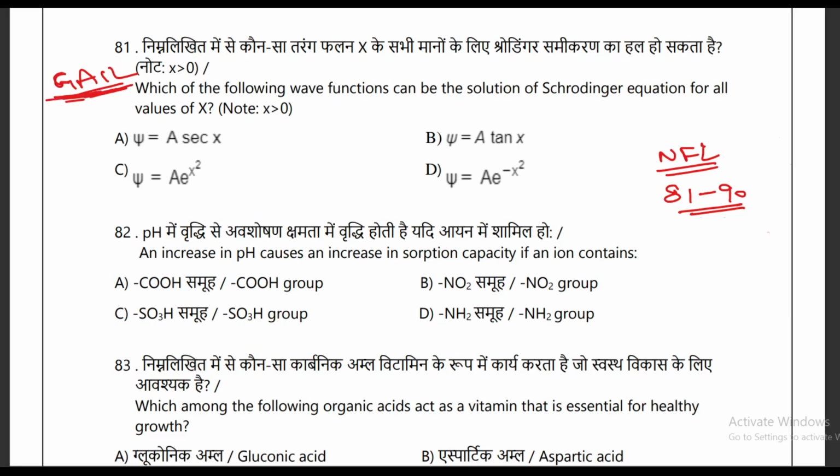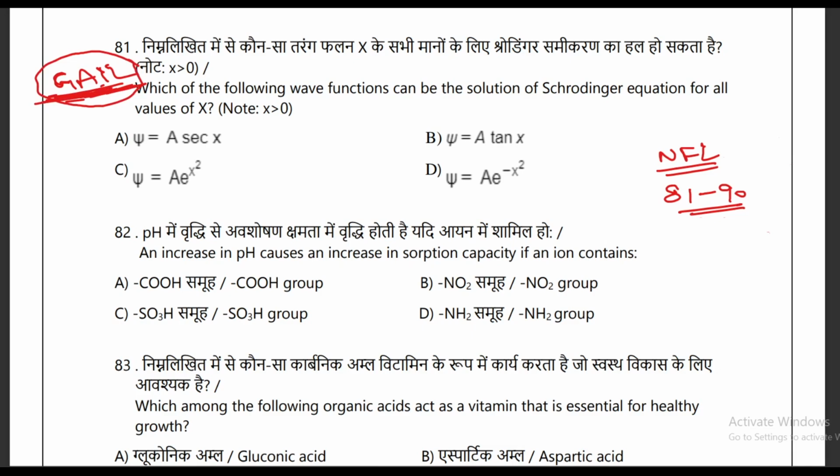Students are also requesting me to solve that question paper, but for that you have to wait at least this week, because first of all I have to finish this question paper before 7th December, before the exam which is going to be conducted by NFL. After that I'll try to provide a solution of that question paper also. So you can practice this question paper before 7th December.